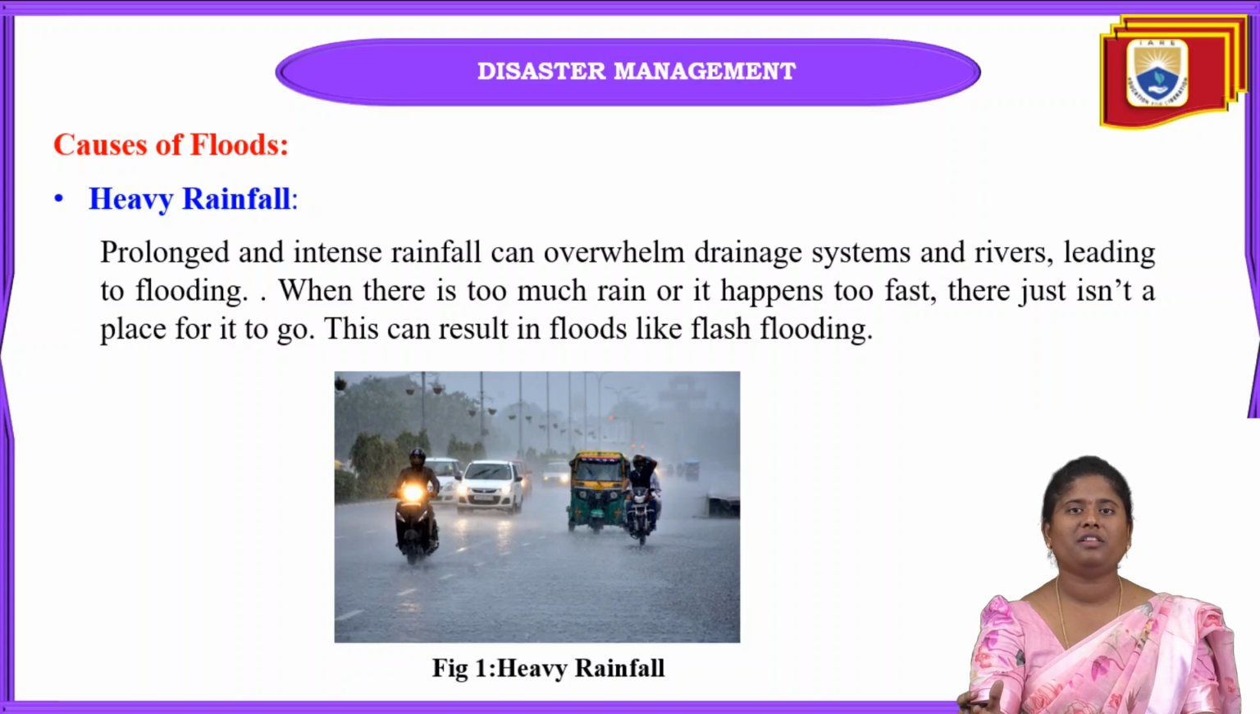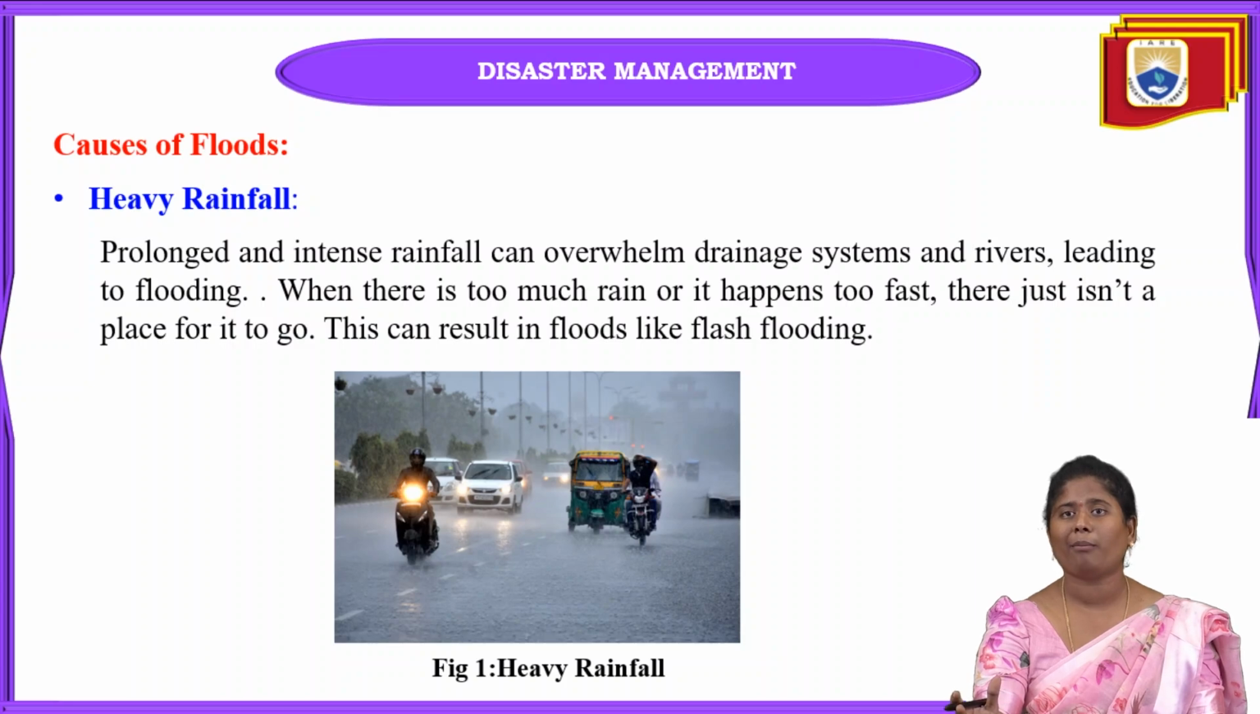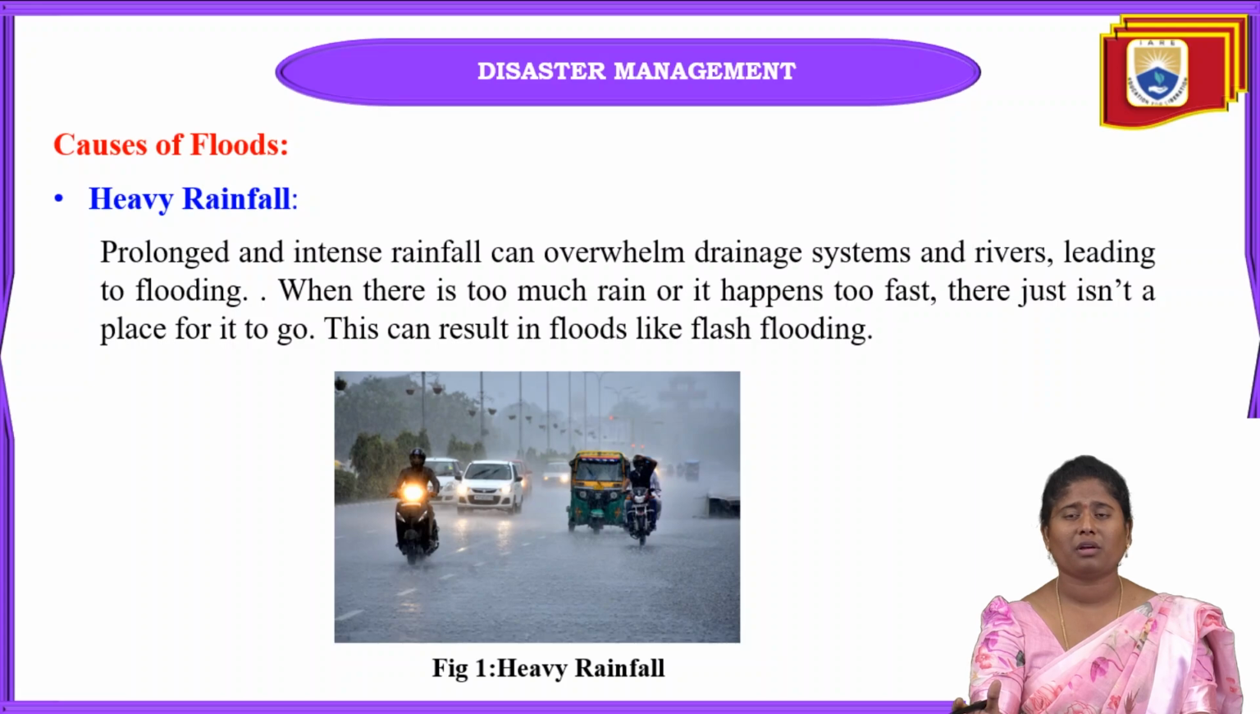Mainly these floods can be caused because of heavy rainfall. We already know that if heavy rainfall or prolonged rainfall occurs, it will overwhelm the drainage system and also the rivers, and that will lead to river flooding or urban flooding. Urban flooding is caused due to irregular drainage systems, where proper drainage systems will not be there.